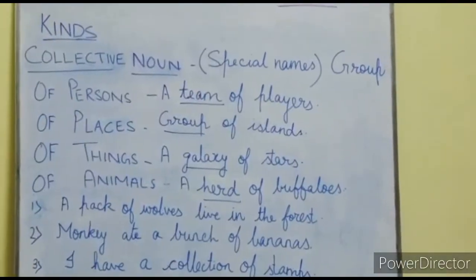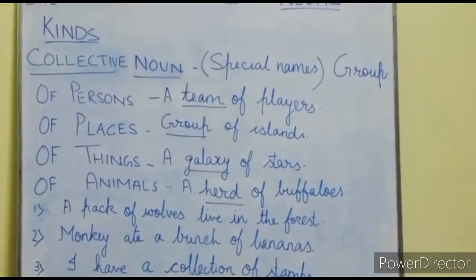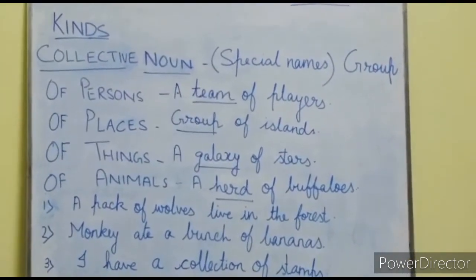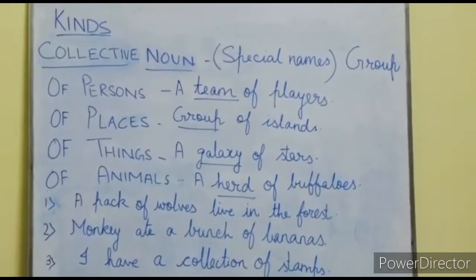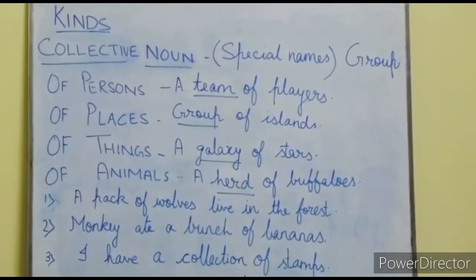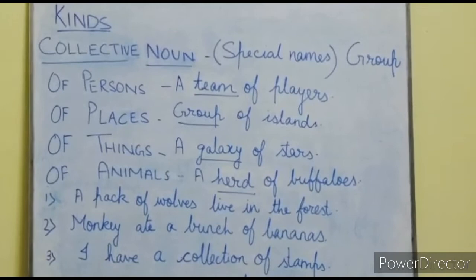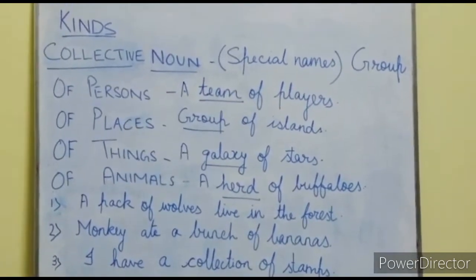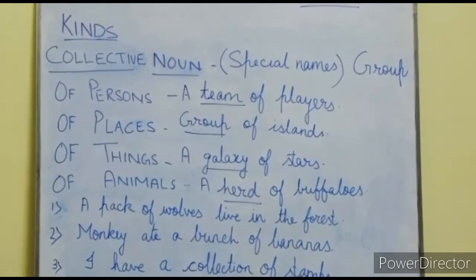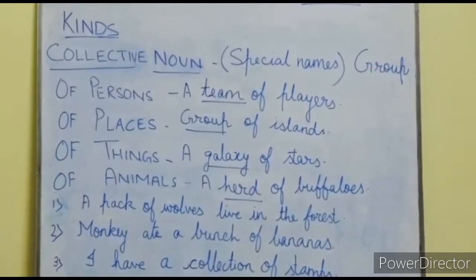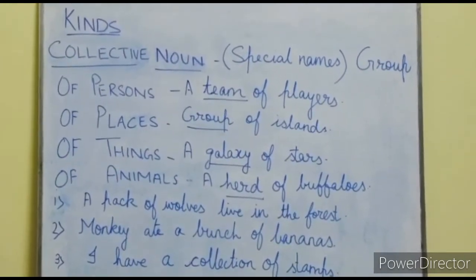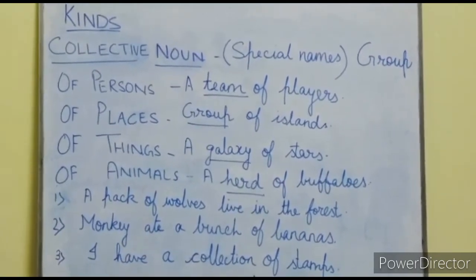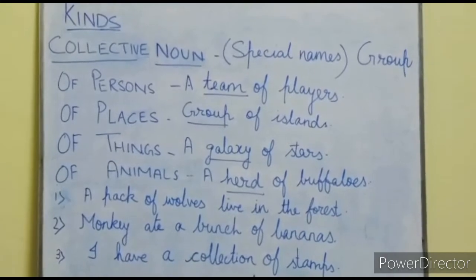Now students, the third type of noun is collective noun. You have already written the definition. It refers to special names and groups of persons, places, things or animals. Now I have written the same thing here. Collective noun, special names, groups of persons like a team of players. Here the collective noun is team, special name.